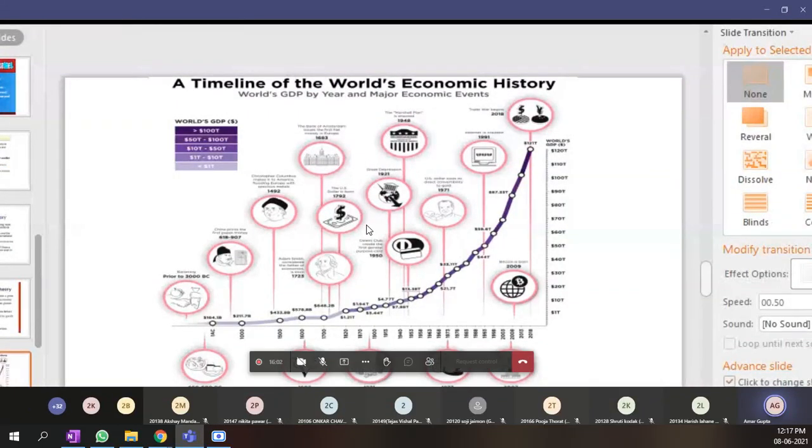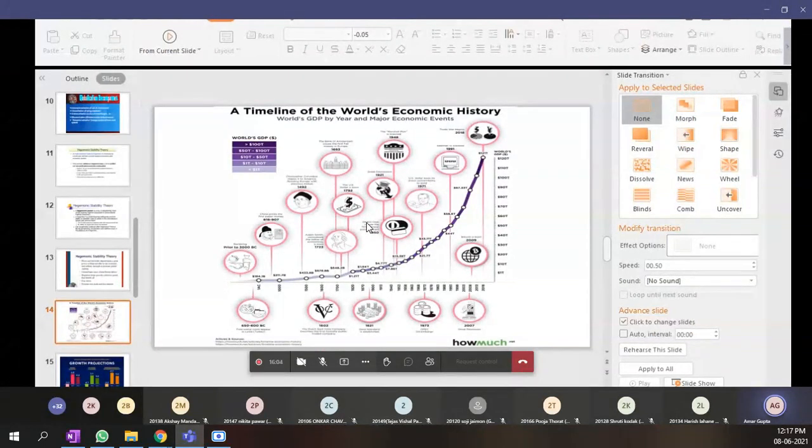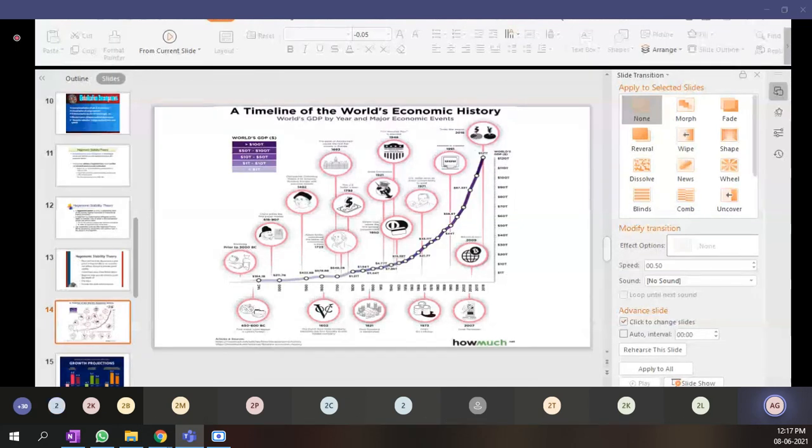Then, by that time, as you can see, the economy of the world until 1000 BC was only 211.7 billion US dollars. Now, in 1492 BC, Christopher Columbus makes it to America, flooding Europe with the precious metal.